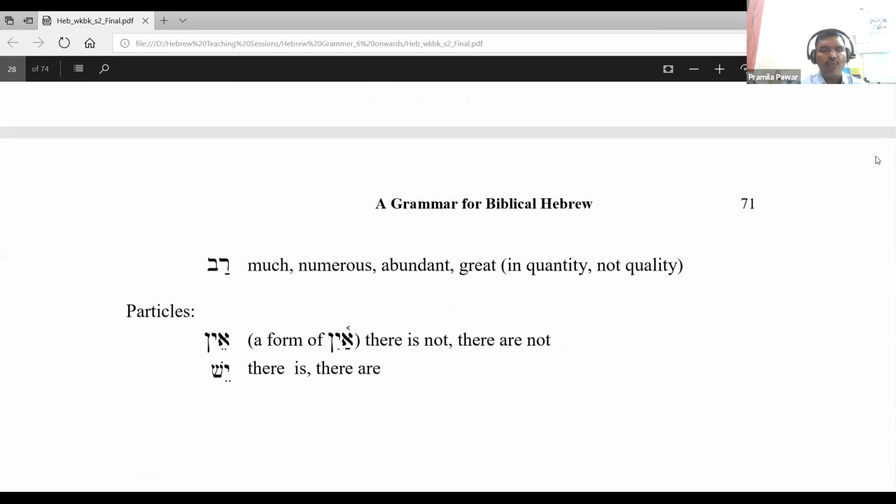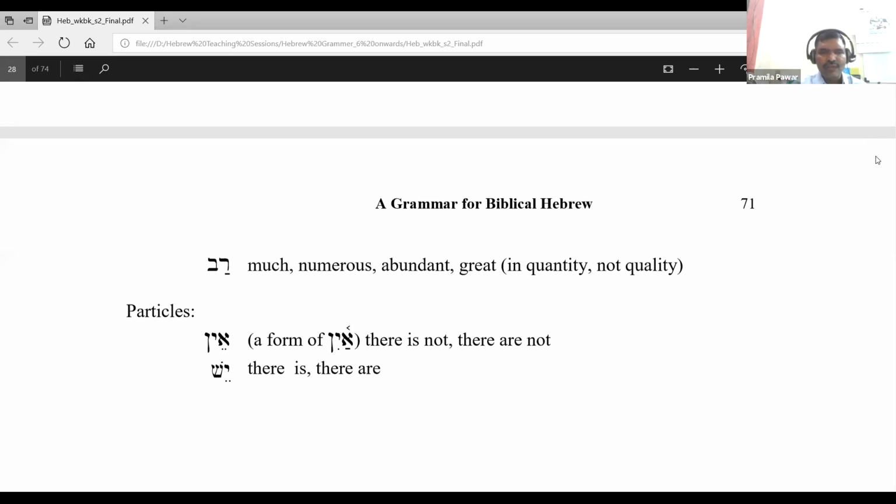Then Rav. From this adjective, we see the other verbs that are derived. Rava means multiplication. Rabba. So Rav means, say after me, much, numerous, abundant, great in quantity, not quality.